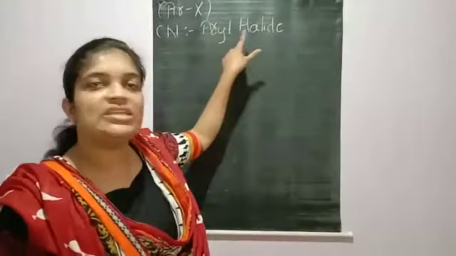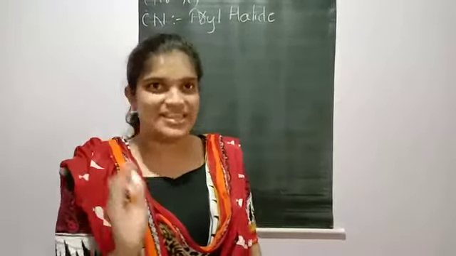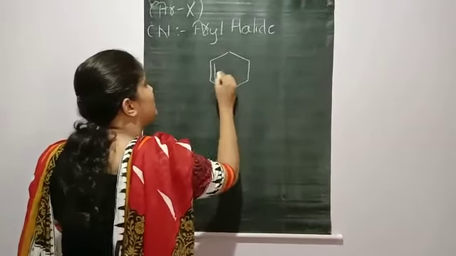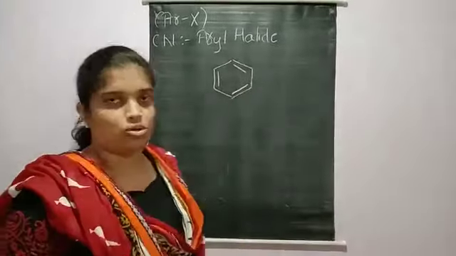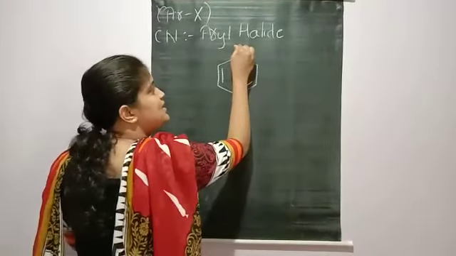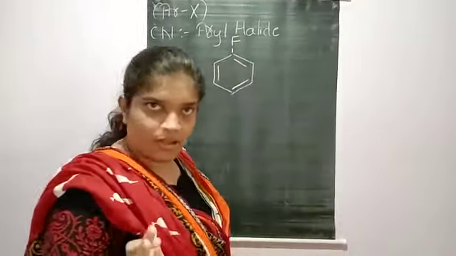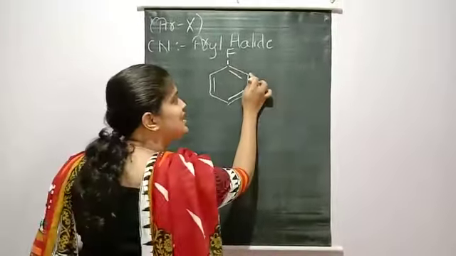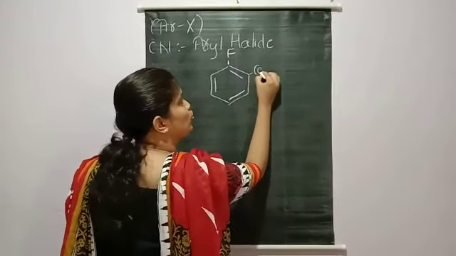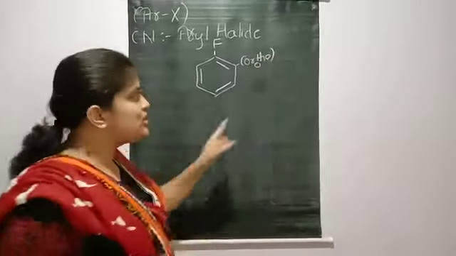Even though we gave it as aryl halide, in order to give a common name for an aromatic compound, that is the benzene ring, let me first draw one benzene ring. Now I have given it bonds. Suppose I have to give a common name, one thing you have to learn clearly. Suppose with respect to this benzene ring, I have a functional group here. With respect to this, if there is any other substituent in this position, then this position is known as ortho.